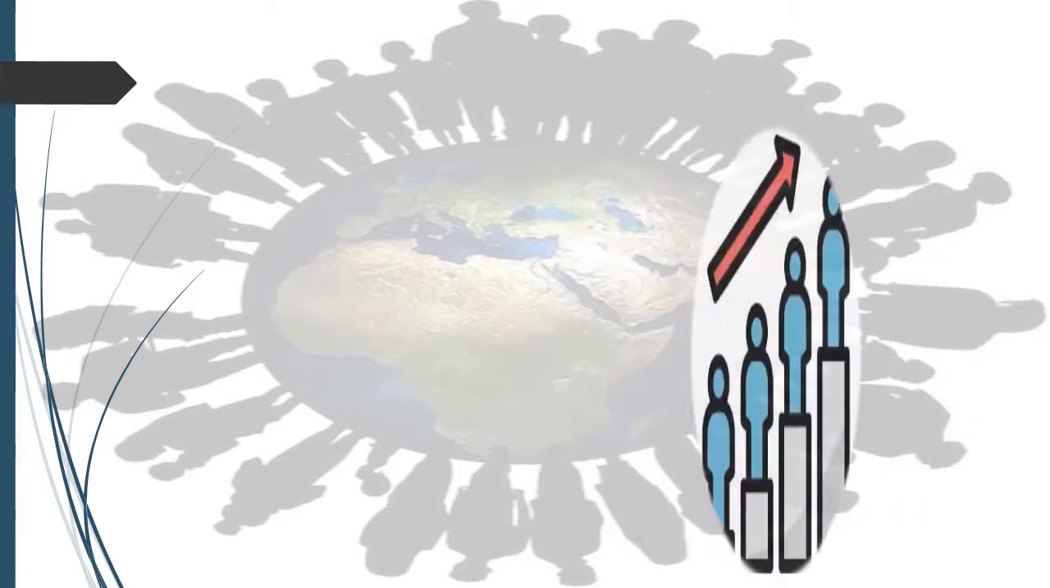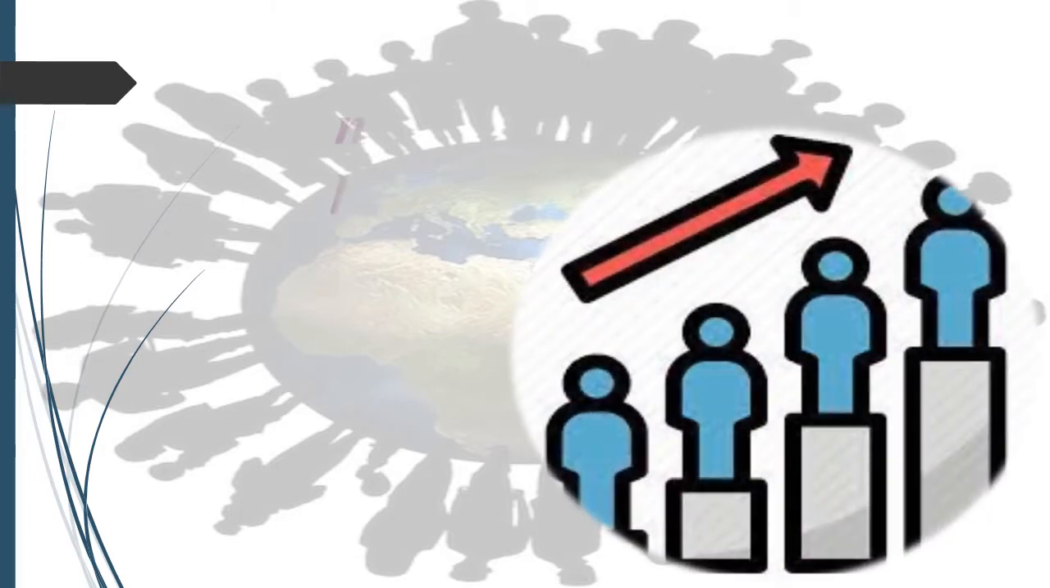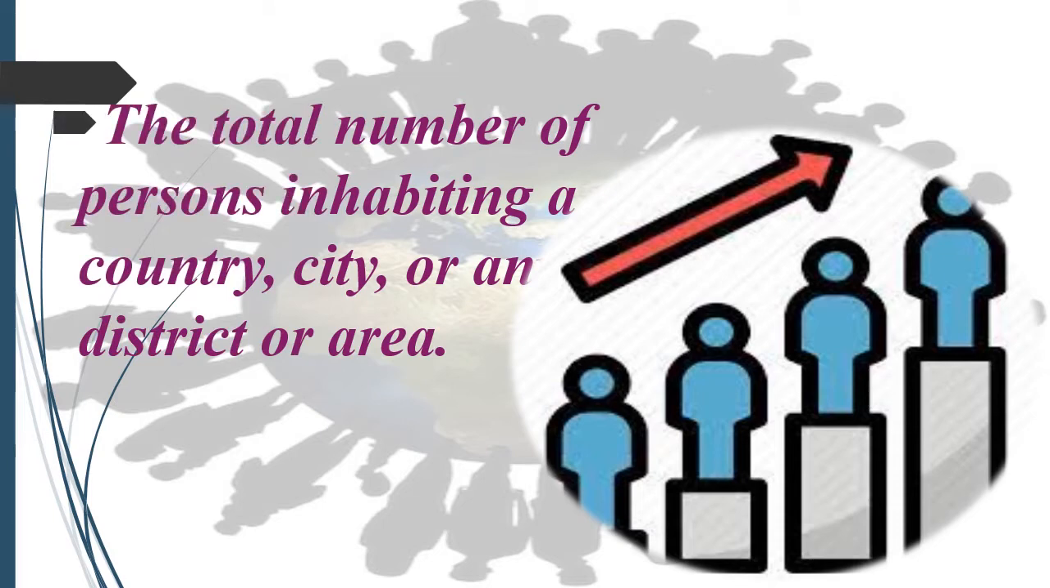Population refers to all the people who live in a particular area, or we can say the total number of persons inhabiting a country, city, district or area. The population of a country is its real wealth.